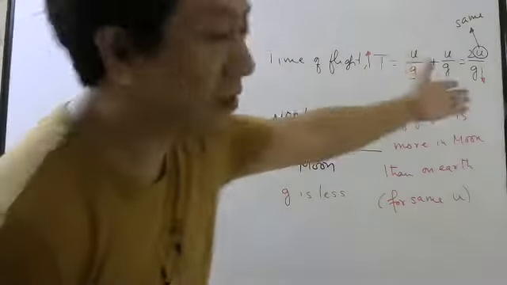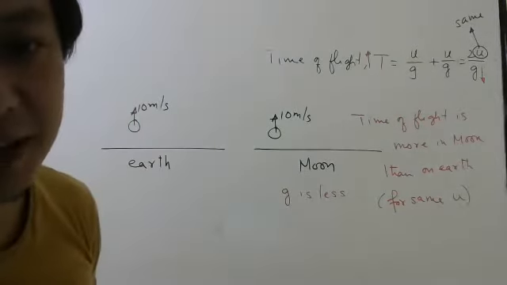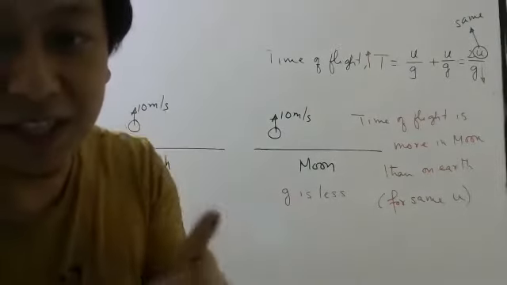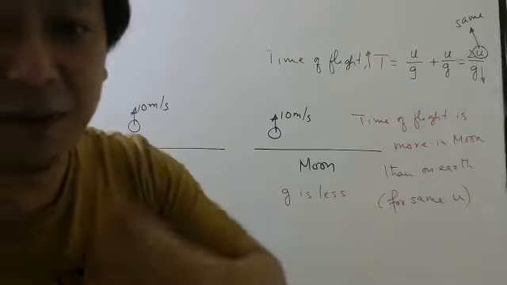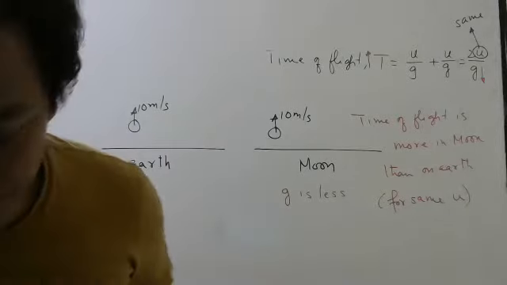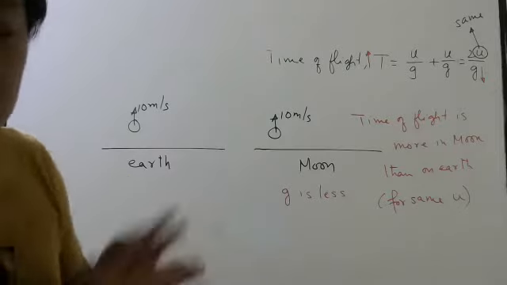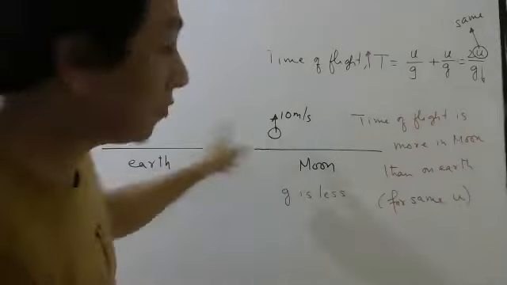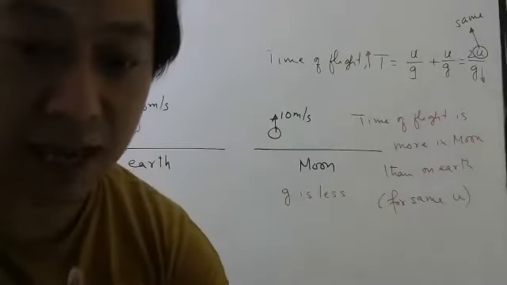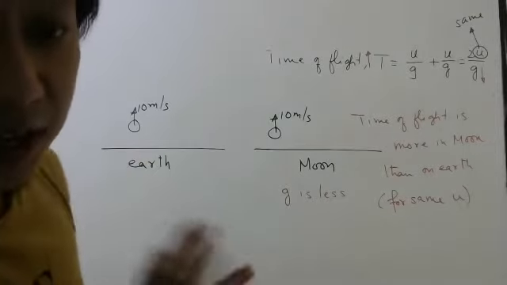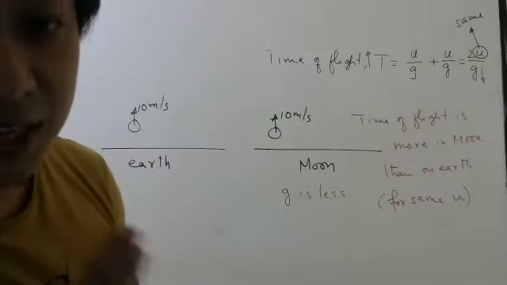Just use the formula, no? Wherever G is less, time taken will be more. Inversely proportional means what? If G is less, time taken will be more. Okay. Fine. We are not talking about force, okay? When we start asking which will feel more force, that time we have to talk about mass and everything. That time we have to study Newton's laws. Right now we are only concentrating on kinematics.